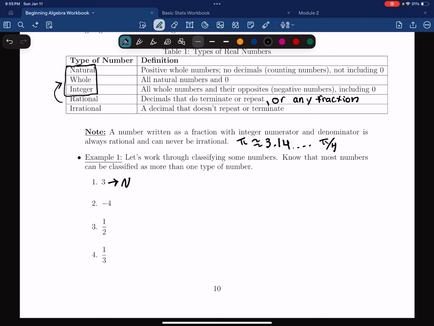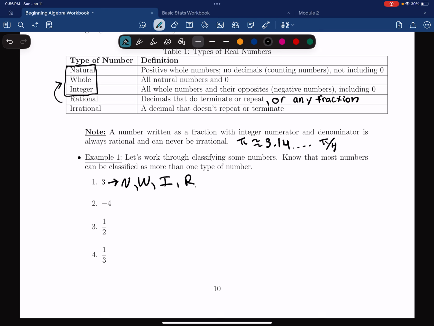And 3 is also a whole number because it is included in our natural numbers. So 3 is a whole number. And 3 is also an integer because integers include all positive and negative numbers and 0. So 3 is an integer. And recall, anytime we have a natural, whole, or integer, it's also rational. And let me explain why.